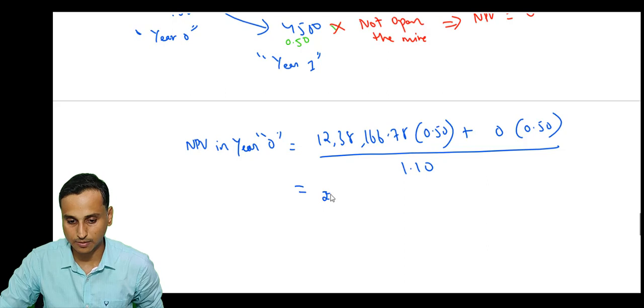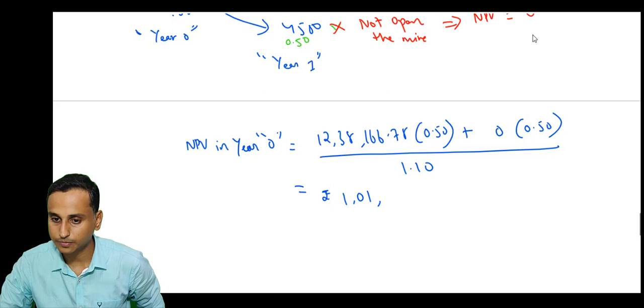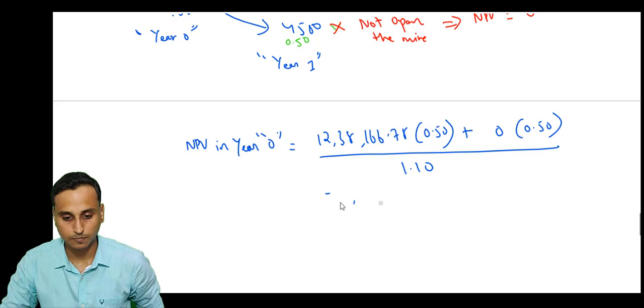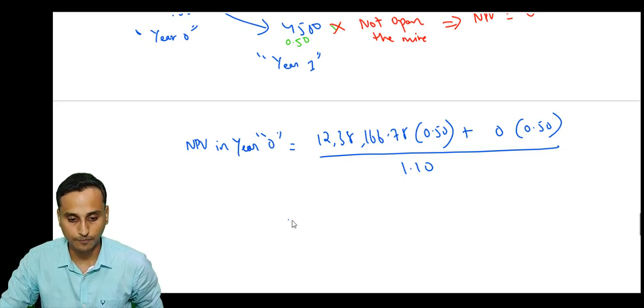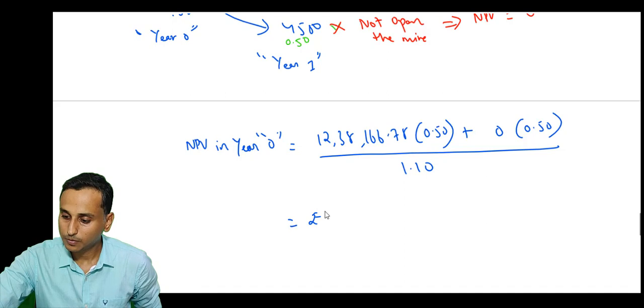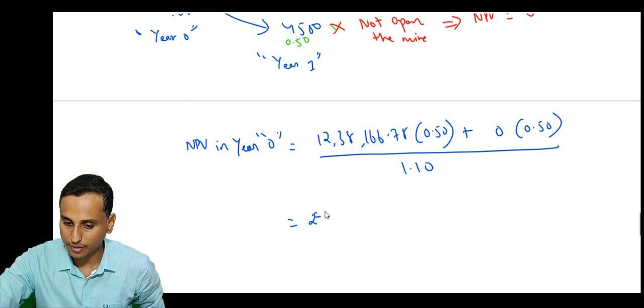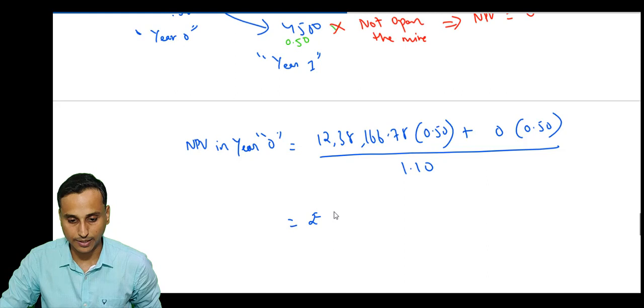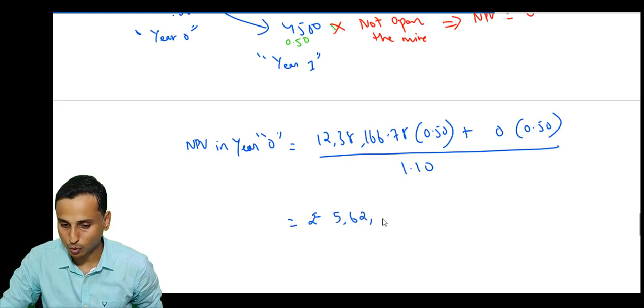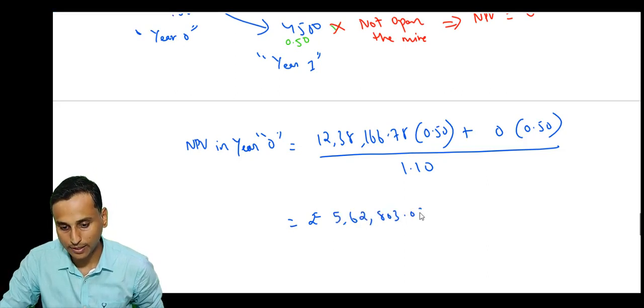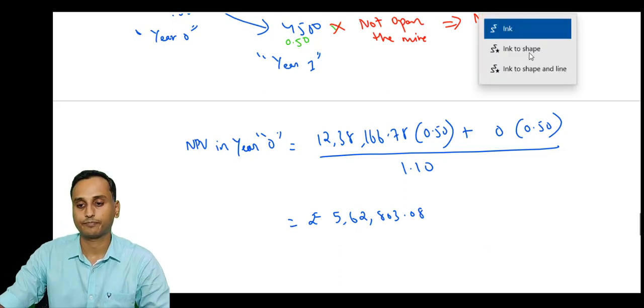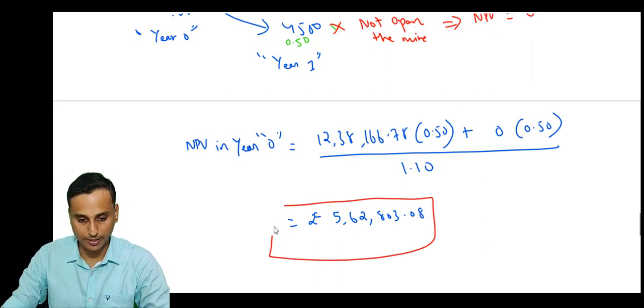We get 12,38,166.78 into 0.5, that divided by 1.1. We get 5,62,803.08. So this is the NPV in year 0.